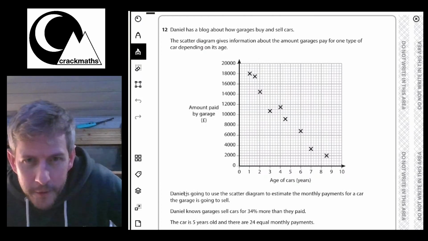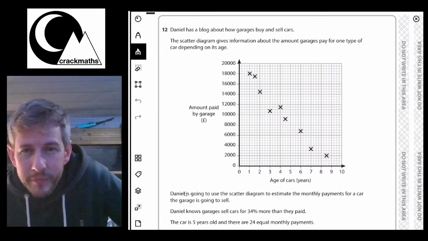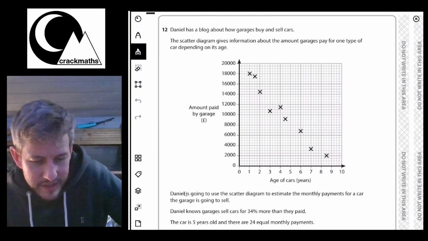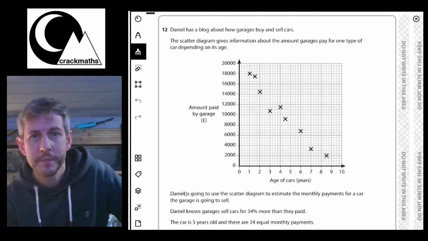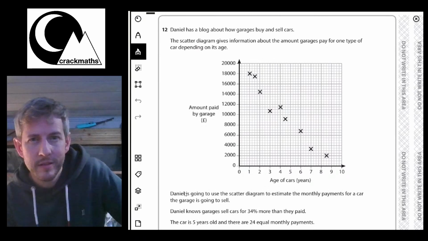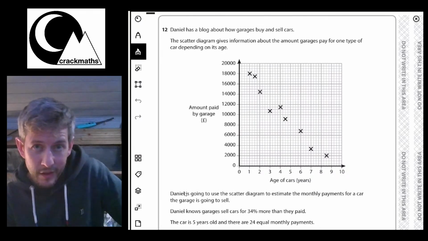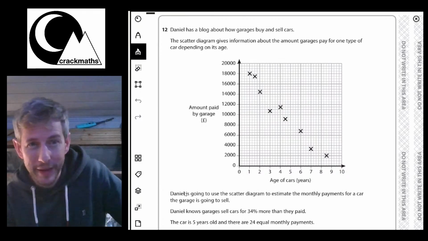We can see that as one of the values goes up, the other value goes down. We've got the amount paid by the garage on the y-axis, and the age of the cars on the x-axis, and as we'd expect, when the car is younger, the amount paid is more, and when the car is older, the amount paid is less.